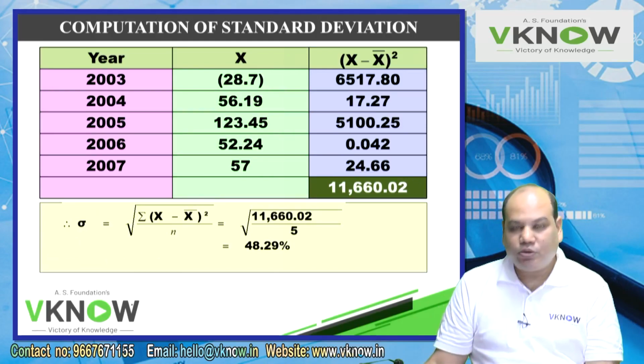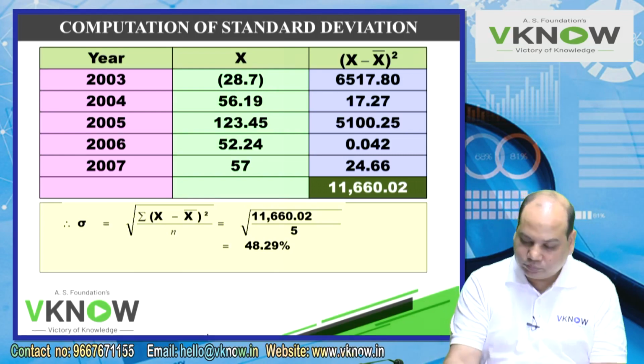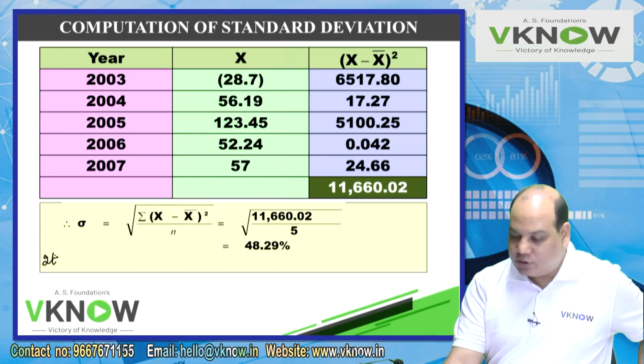It is 48.29%. So it means the data deviates on an average 48.29% from its mean. I will write it again. 2-3 times I will write so that you will understand the meaning of standard deviation.